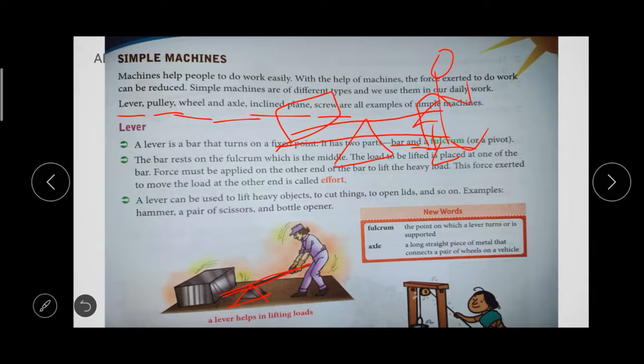So what is the use of this lever? We can use this lever to lift heavy objects. We can use it to cut some things, to open a lid, okay. For example, a hammer, we are using a hammer. And a pair of scissors, we are using scissors to cut something. And a bottle opener is the best example. We are putting some pressure on the other side, so the cap of the bottle is opening. So this is a lever. Do you understand this? Okay.